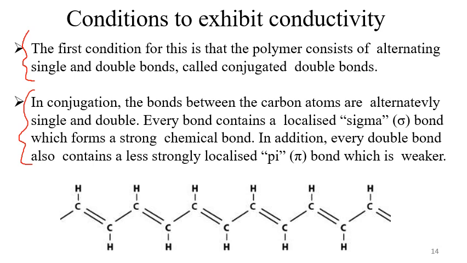So there should be one sigma, one pi, one sigma, one pi, and so on. That is the minimum condition for a polymer to exhibit conductivity.